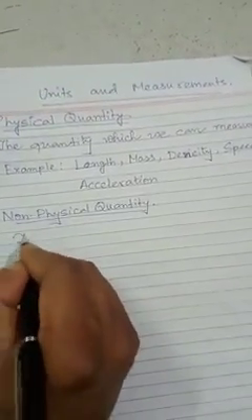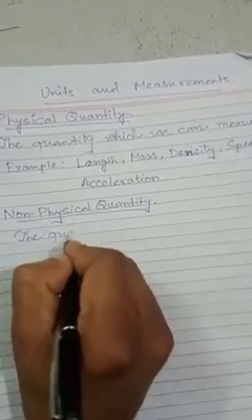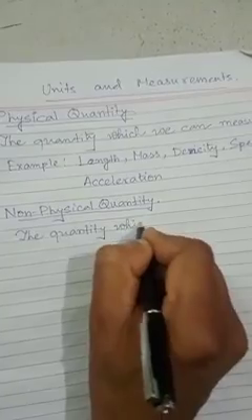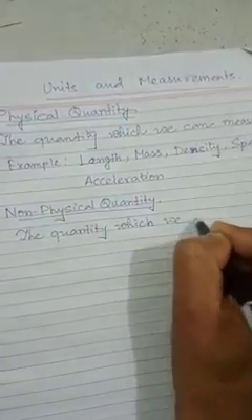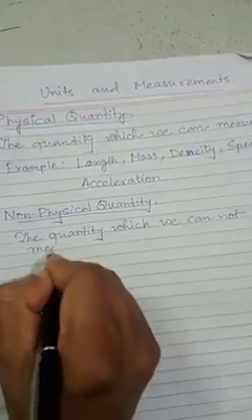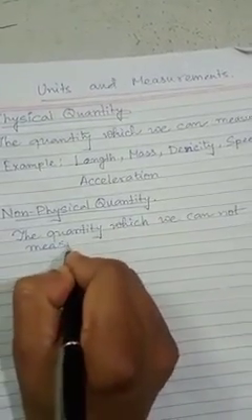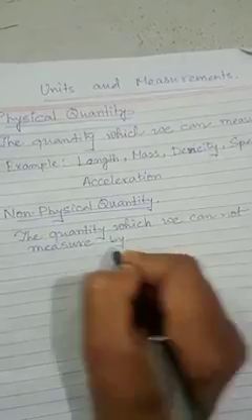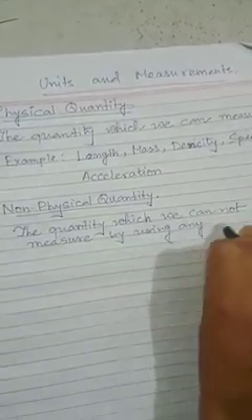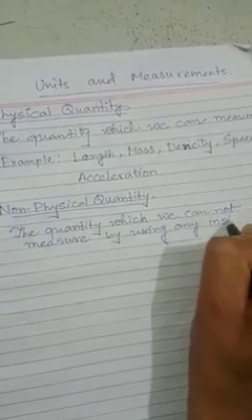The quantity which we cannot measure by using any instrument.